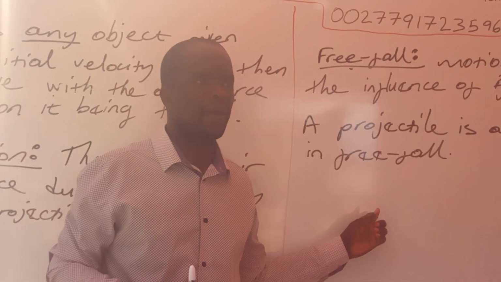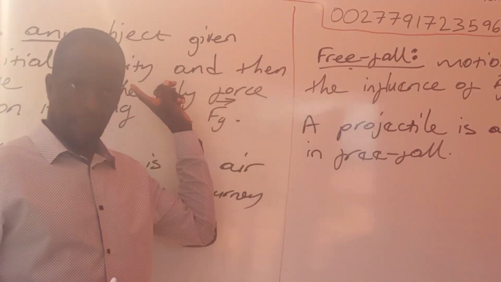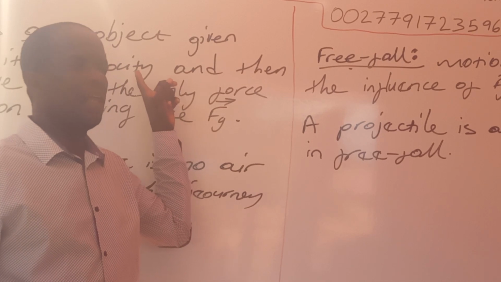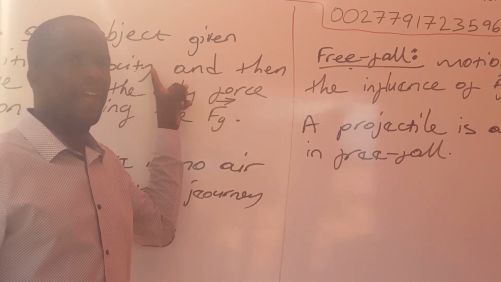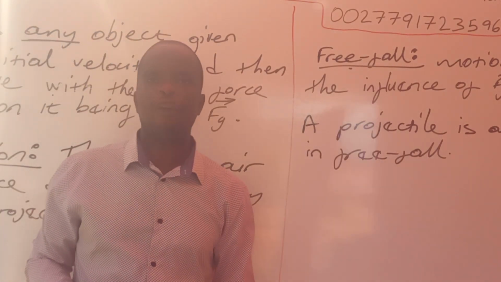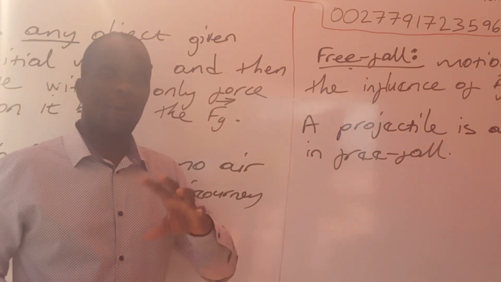It's important that you remember the difference between free fall and projectile. A projectile is an object given an initial velocity where the only force now acting on it is the force of gravity, and free fall is motion under the influence of force of gravity only. What does this mean now?